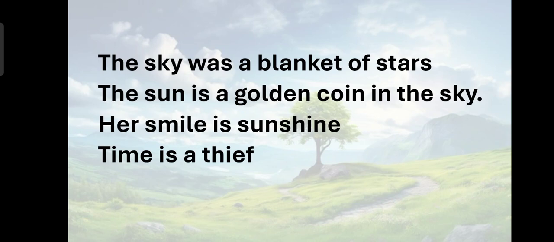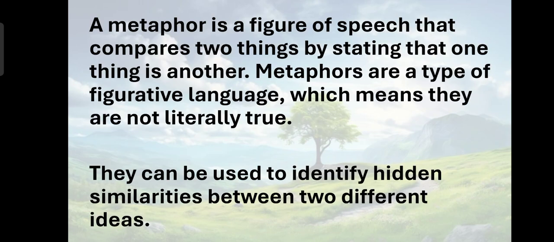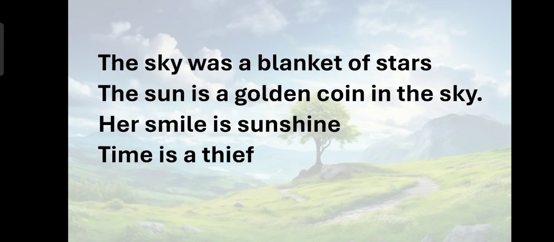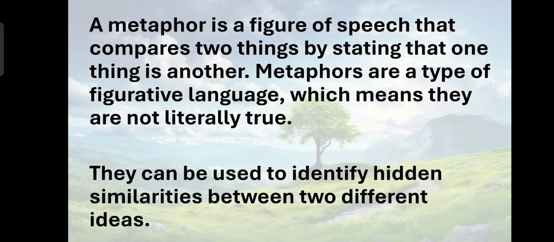Okay, students, let me help you here. So this was nothing but a figure of speech known as metaphor, that compares two things by stating that one thing is another. For example, here the sun is a golden coin in the sky. Though there is no specific word used, through the sentence only we are able to understand that here the sun is nothing but like the golden coin.